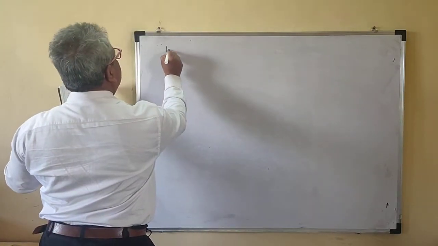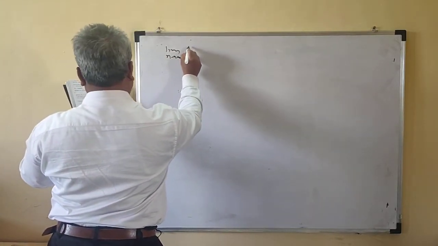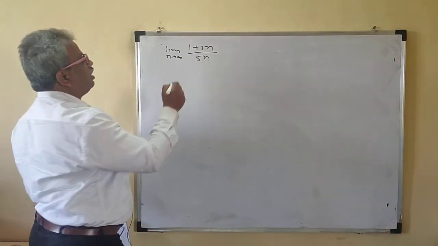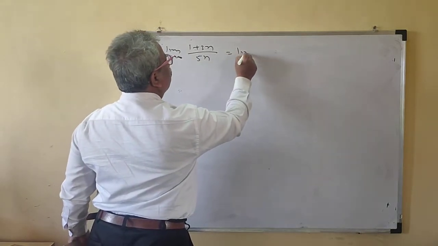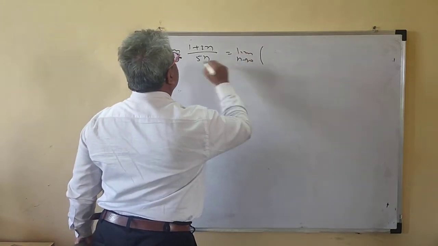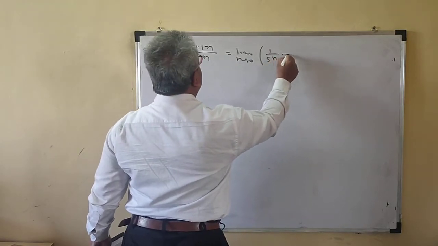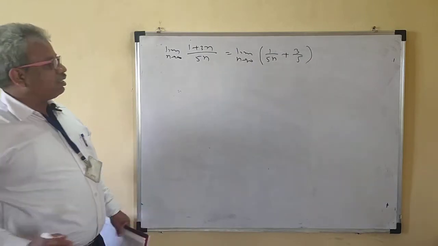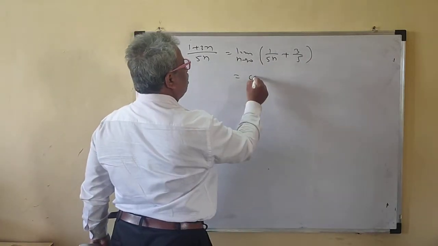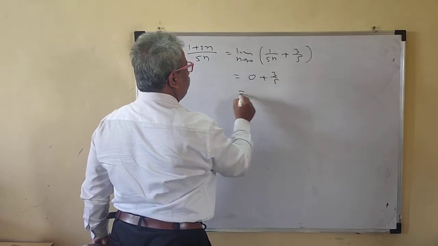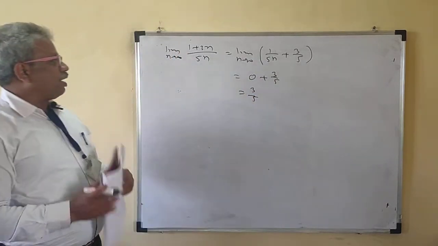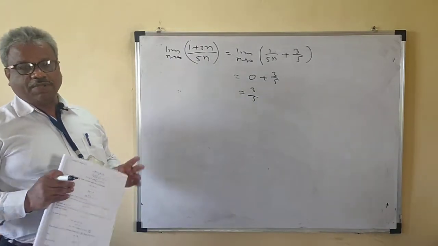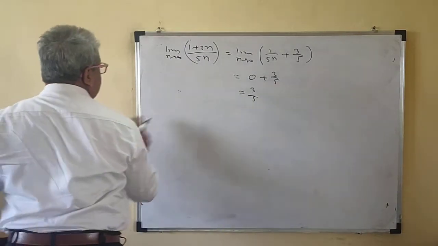Next, limit n tends to infinity of (1 plus 3n) upon 5n, suppose. Again, as the denominator is a single term, we can divide by 5n, giving (1/n plus 3) upon 5. The limit of a constant is the constant, and 1 upon n is 1 upon infinity, which is 0. So this is 0 plus 3 by 5, which is 3 by 5. That means this sequence is convergent and converges to 3 by 5.